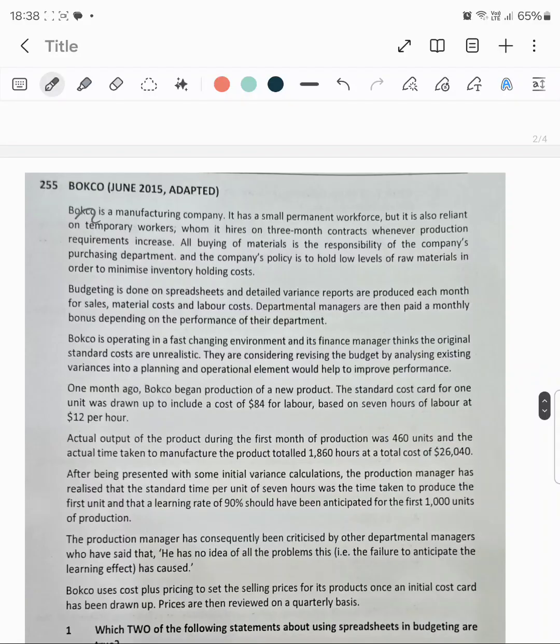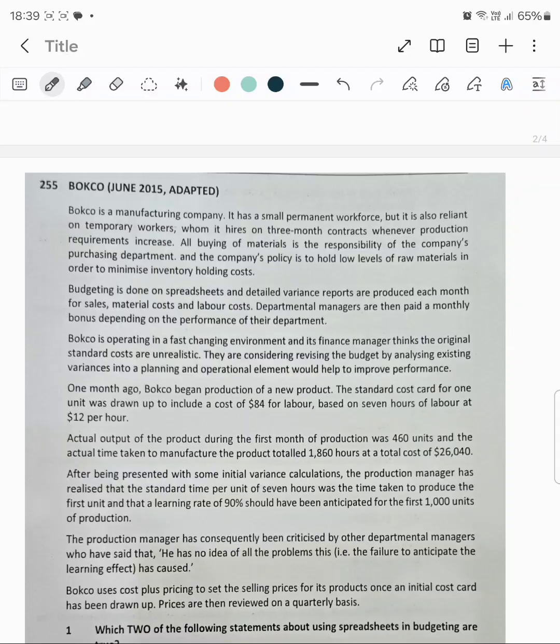So, Bokco is a manufacturing company and it has a small permanent workforce, but it is also reliant on temporary workers whom it hires on a 3 months contract. Over here it's not written. Budgeting is done on a spreadsheet and detailed variance reports are produced each month for sales, material cost, and labor. Departmental managers are paid a monthly bonus. Yes, to earn this bonus they can manipulate.